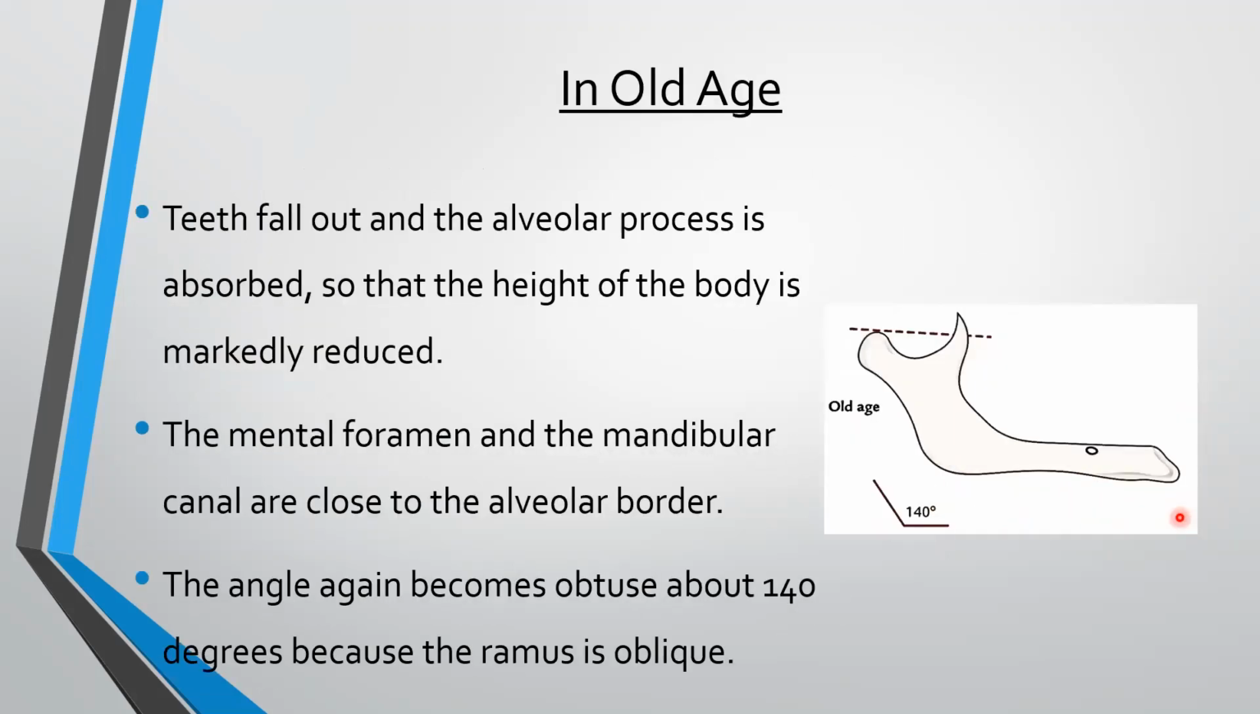In old age, teeth fall out and the alveolar process is absorbed so that the height of the body is markedly reduced. The mental foramen and the mandibular canal are close to the alveolar border. The angle again becomes obtuse, about 140 degrees, because the ramus is oblique. This is the 140-degree angulation, and this is the mental foramen which has come close to the alveolar border.